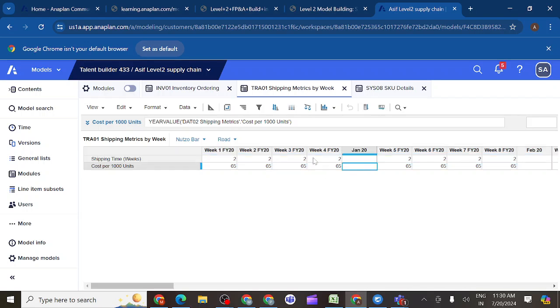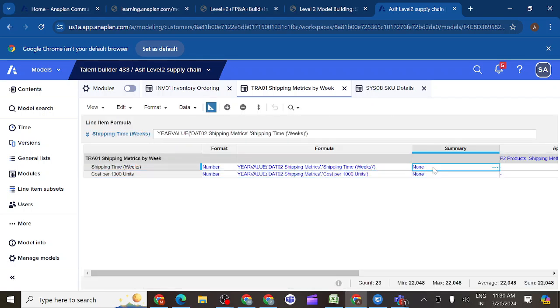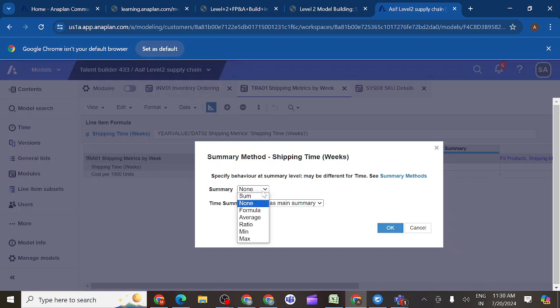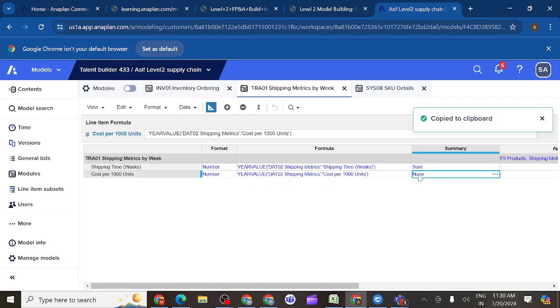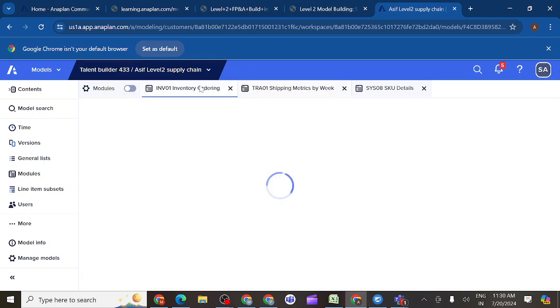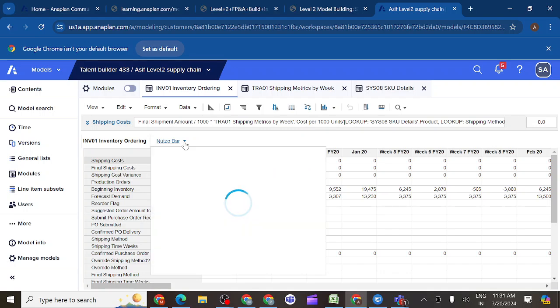Do we need a summary method or not? We need to check that one as well. Whenever we need a summary method, we can turn on the summary method as well. Yes, so you can see here the inventory ordering module.